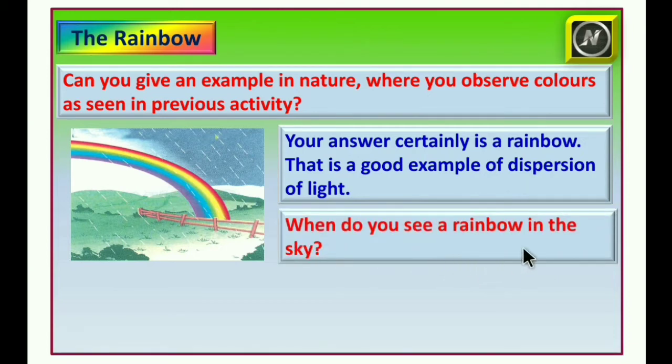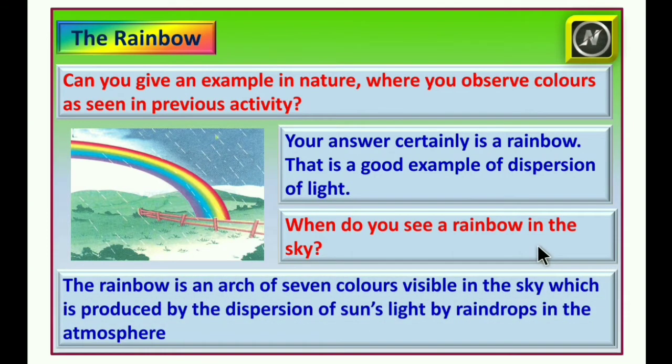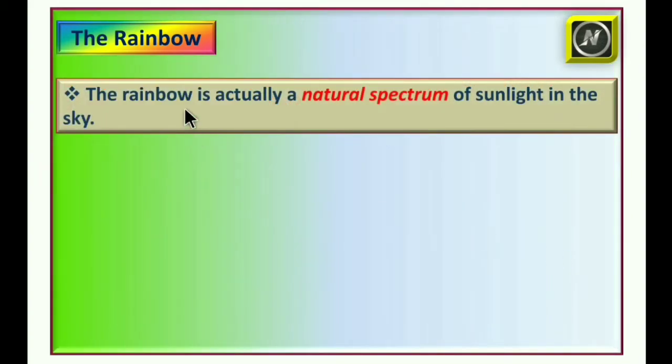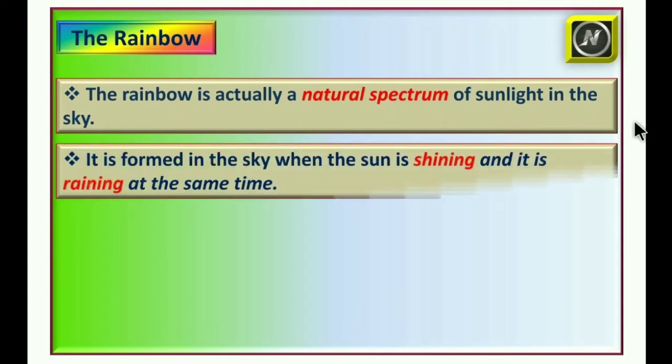When do you see a rainbow in the sky? The rainbow is an arc of 7 colors visible in the sky, which is produced by the dispersion of sun's light by raindrops in the atmosphere. The rainbow is actually a natural spectrum of sunlight in the sky.